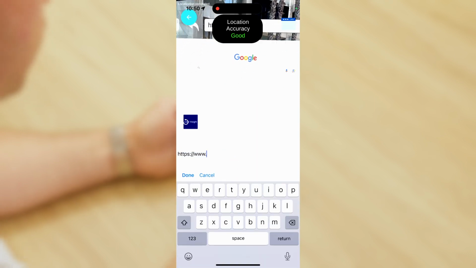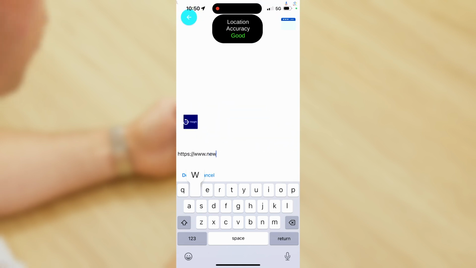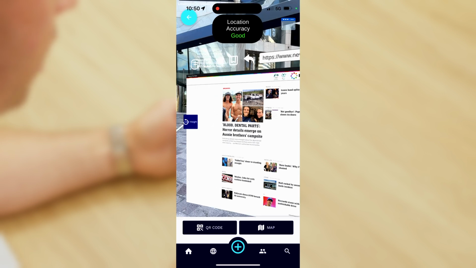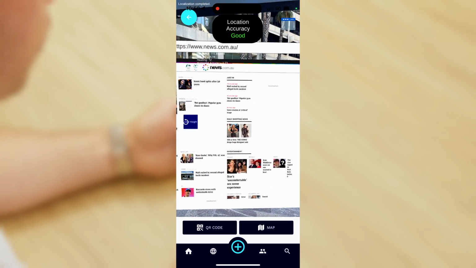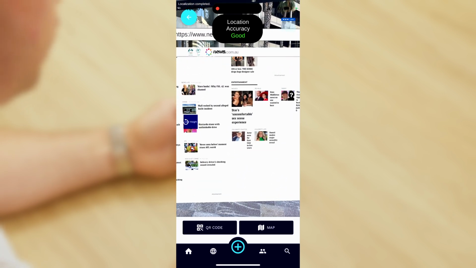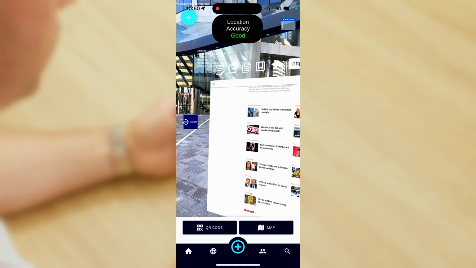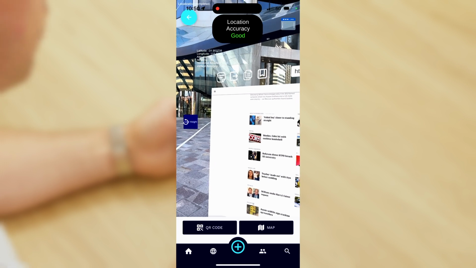Here I'm just going to enter a new web address, so I'll type a web address into the URL page, use the keyboard on the phone, and press enter. As you can see, it goes straight to that new web page that I have typed in. Now what I'm going to do is demonstrate all of the buttons on the web browser in a little more detail.